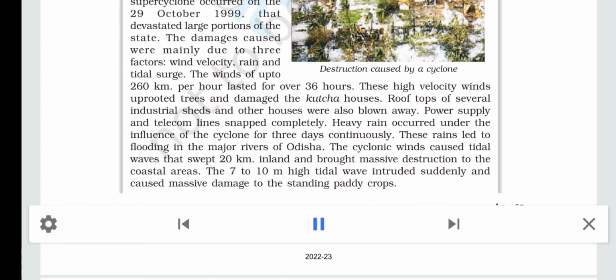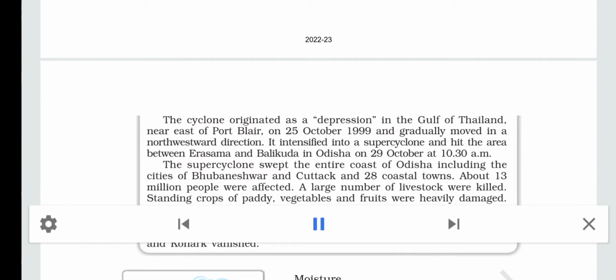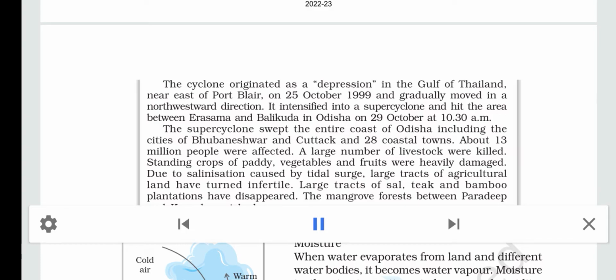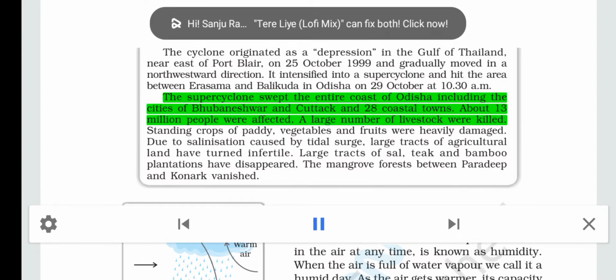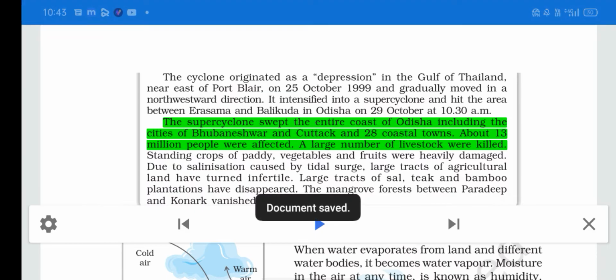The cyclone originated as a depression in the Gulf of Thailand, near east of Port Blair, on the 25th of October 1999 and gradually moved in a northwestward direction. It intensified into a supercyclone and hit the area between Irasama and Balikuda in Orissa on the 29th of October at 10:30 am. The supercyclone swept the entire coast of Orissa, including the cities of Bhubaneswar and Cuttack and 28 coastal towns. About 13 million people were affected.